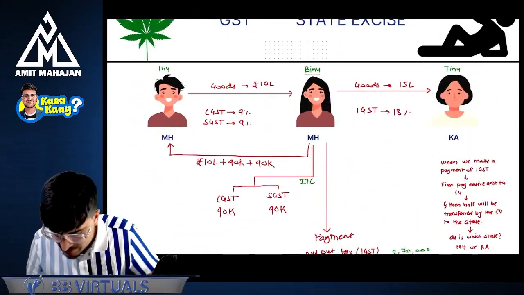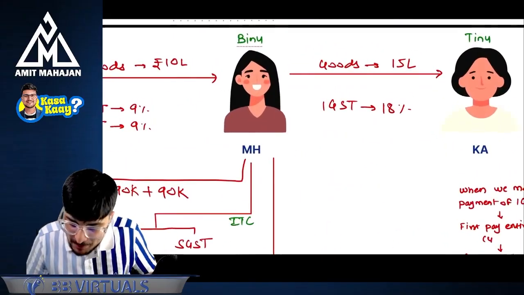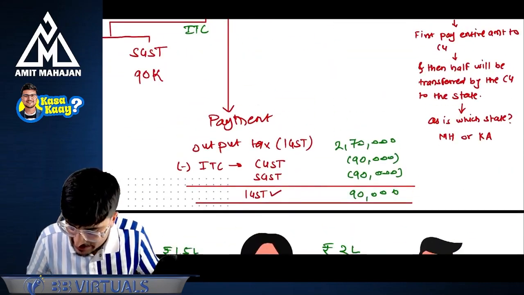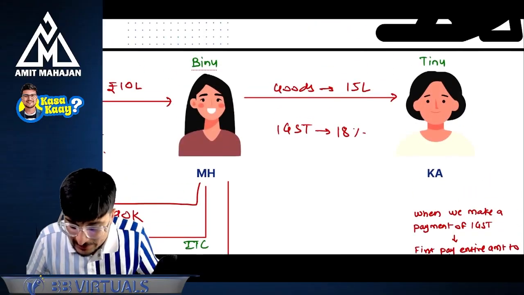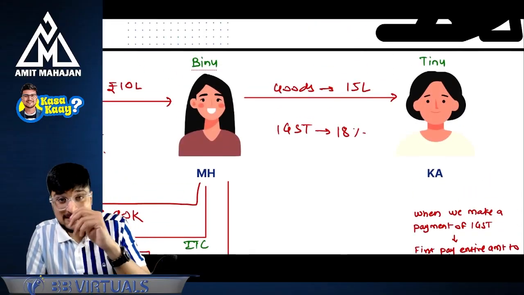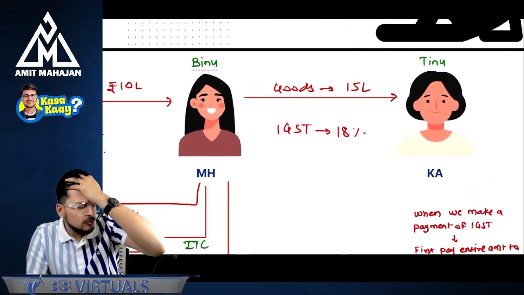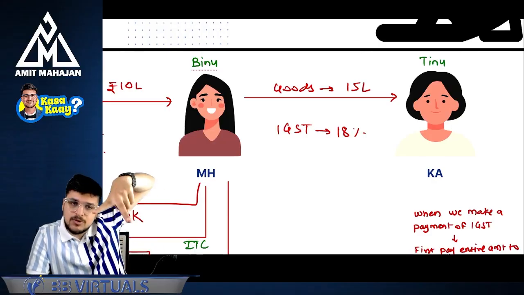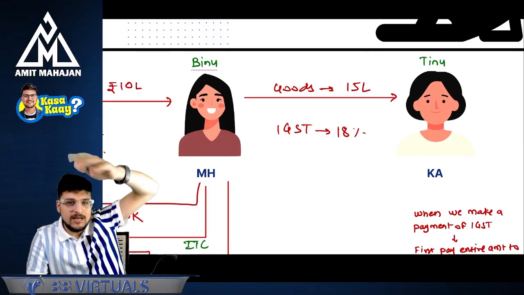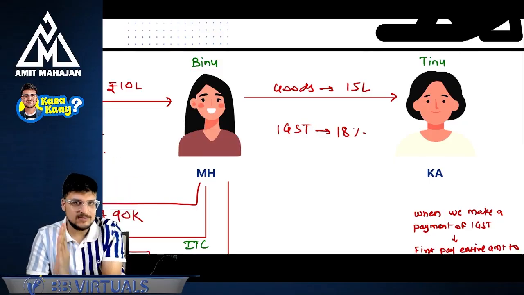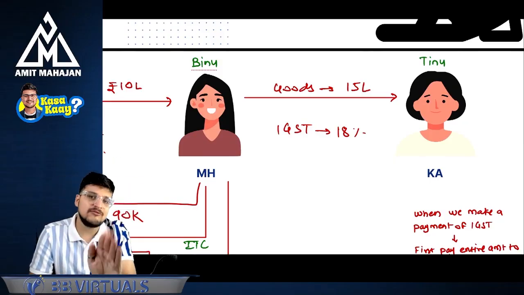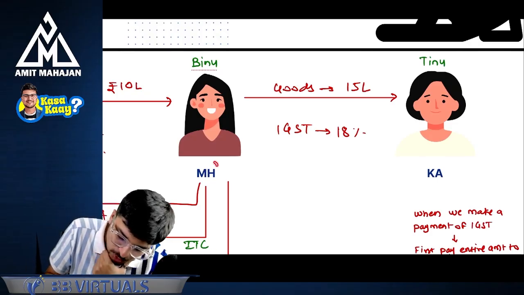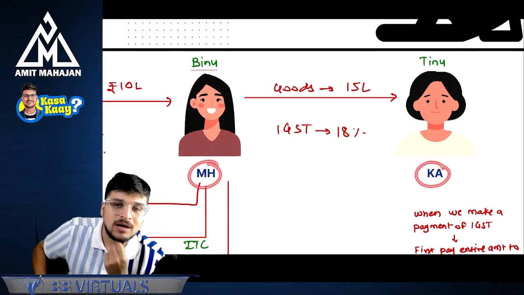I have a simple question to ask. When Binu makes a payment of IGST to the government, like we have discussed, 90,000 rupees, this IGST will be paid to the center. Now we have seen that IGST gets distributed: the central government will keep half with itself and distribute half to the state. The question comes, which state? Will it go to Maharashtra or to Karnataka?